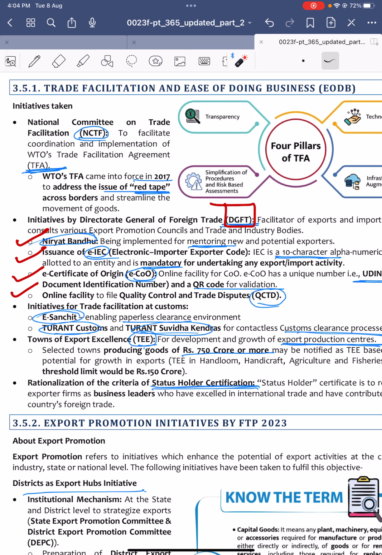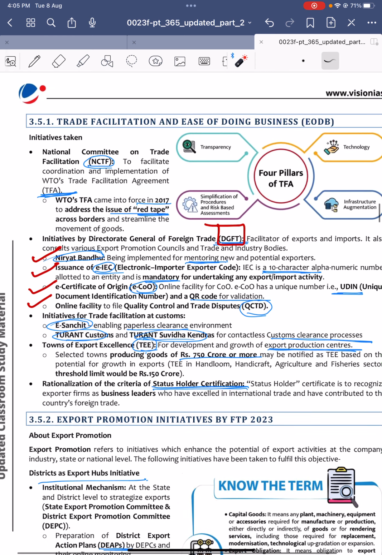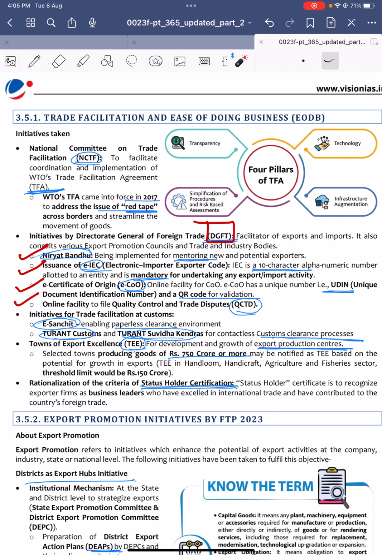Niryat Bandhu is for mentoring of the new exporters, and next, issuance of EIEC, electronic importer exporter cards. It is a 10-character alphanumeric number, an electronic importer exporter code. It is mandatory for anyone to get into importing or exporting business to have this IEC card.